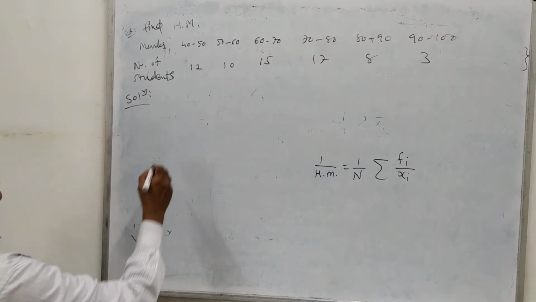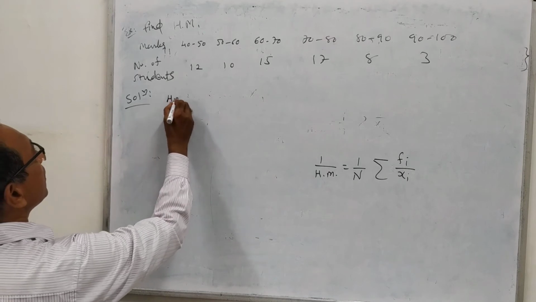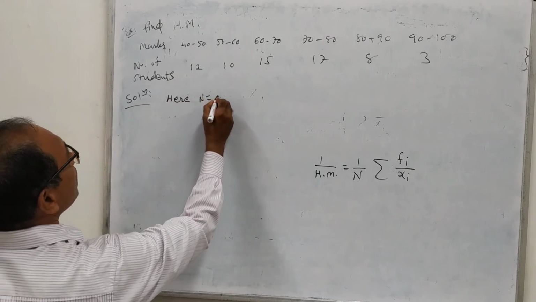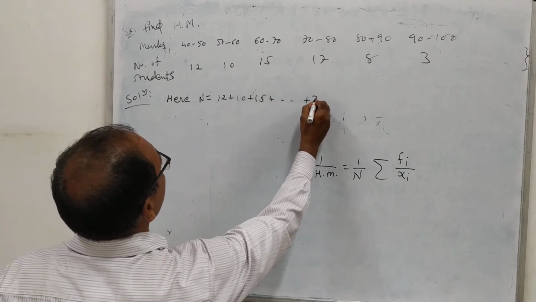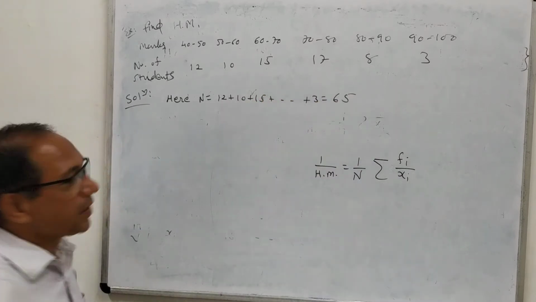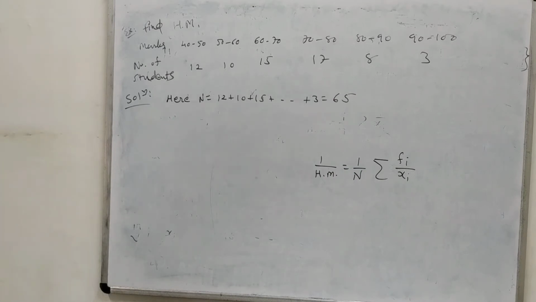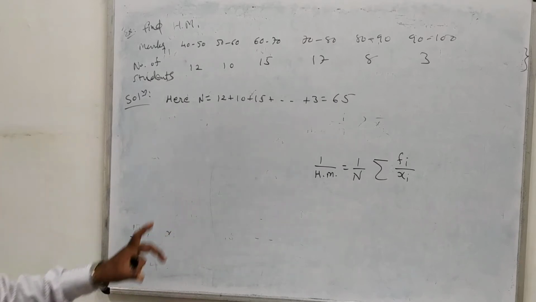So the total of this one is capital N equal to 12 plus 10 plus 15 plus 17 plus dot dot plus 3, equal to 65. You can verify it by calculating this. Okay. Then it is easy for you to prepare the table for this one.